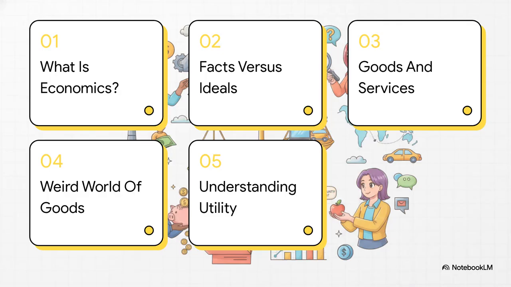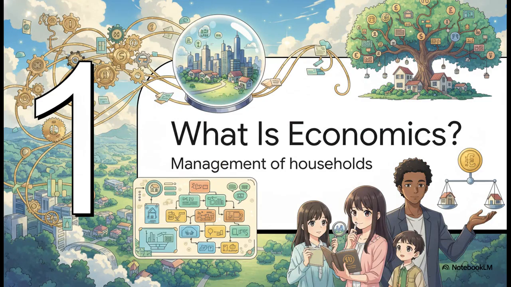So, here's our roadmap for this explainer. First, what is economics? Second, facts versus ideals. Third, goods and services explained. Fourth, the weird world of goods. And finally, understanding utility.